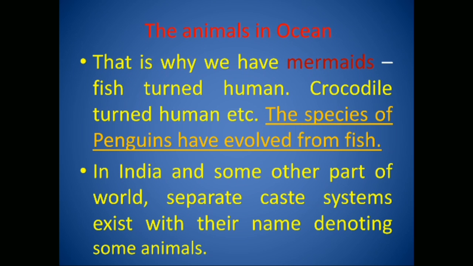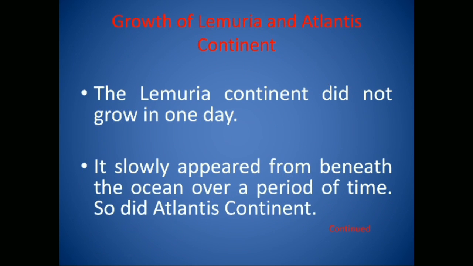In India and some other part of world, separate caste systems exist with their name denoting some animals. Growth of Lemuria and Atlantis continent is now presented. The Lemuria continent did not grow in one day. It slowly appeared from beneath the ocean over a period of time.